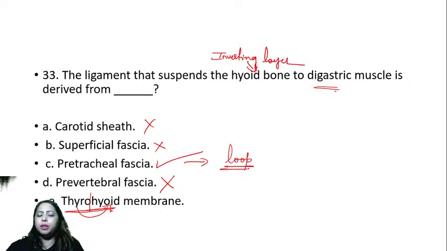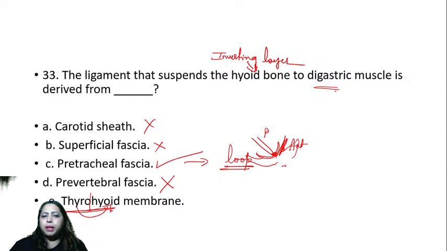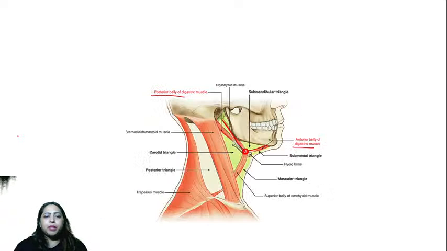So what is that? It is nothing but the pretracheal fascia, which forms the loop. It forms a loop and the posterior belly is attached to the anterior belly. This is the anterior belly, this is the posterior belly, and here will be the hyoid bone. You can see the lesser cornua and the greater cornua of the hyoid bone. So this is nothing but the pretracheal fascia. I don't think many people would have guessed, so you remember it is pretracheal fascia. Yes, she says it is C, so it is correct.